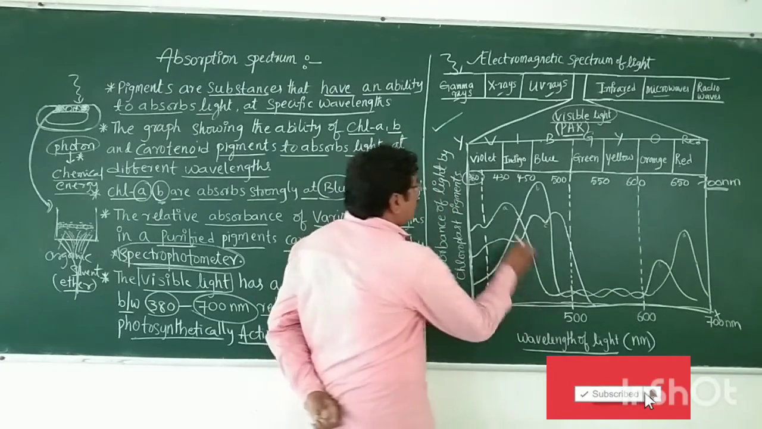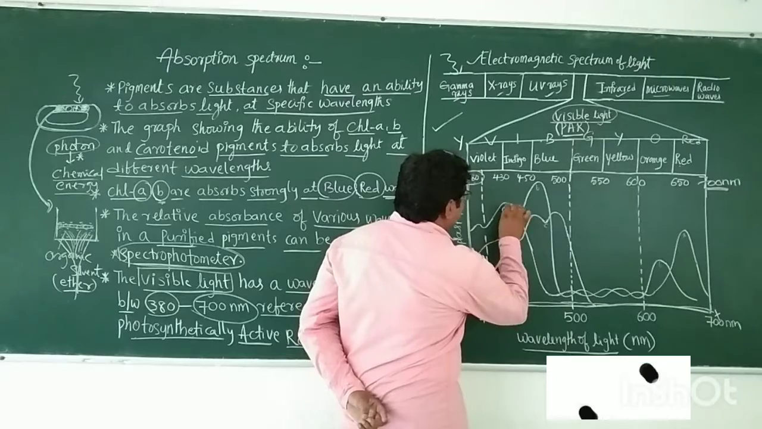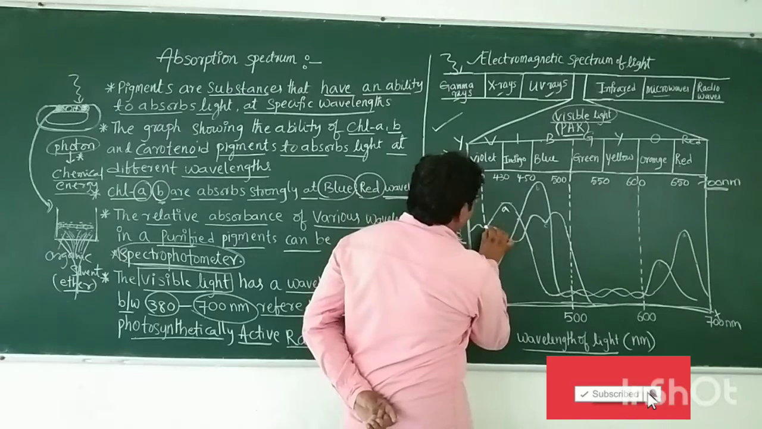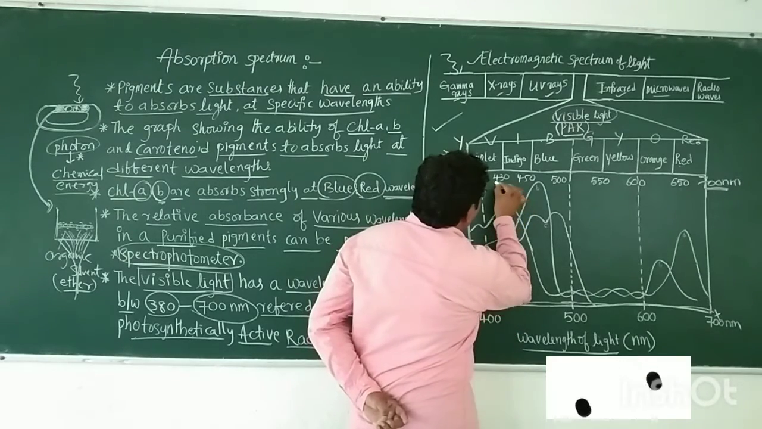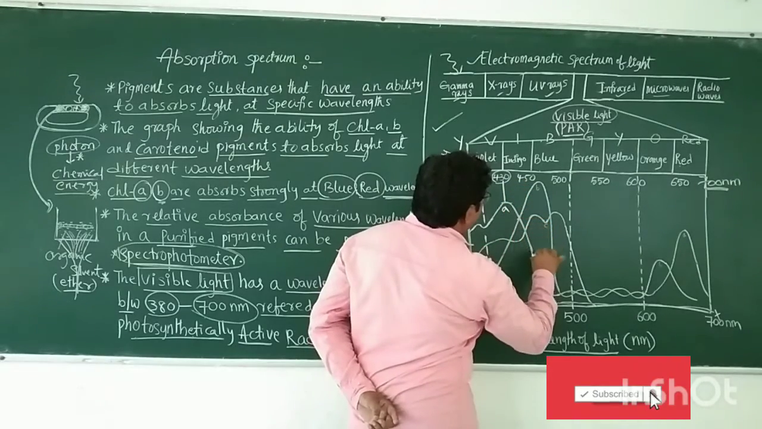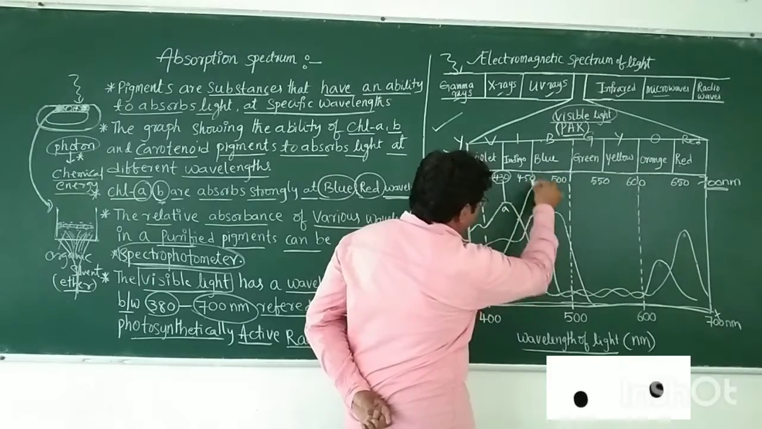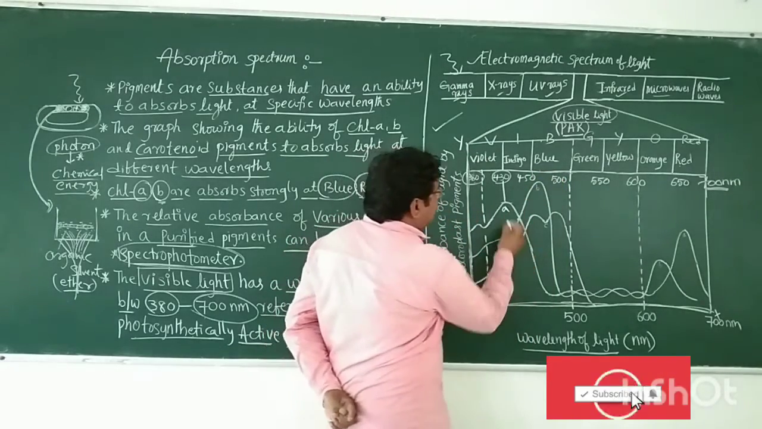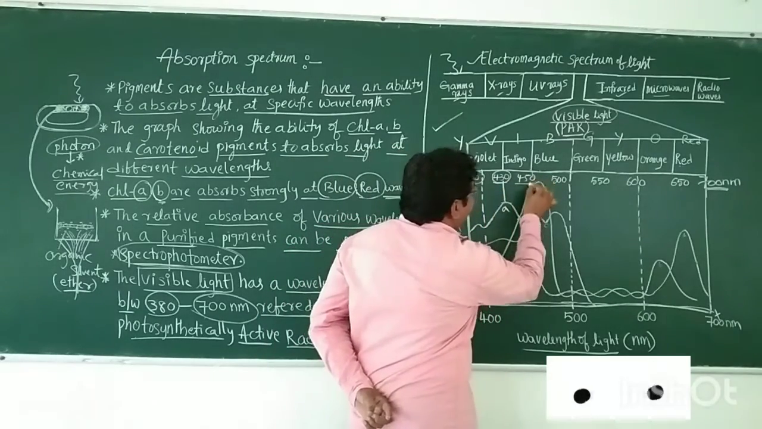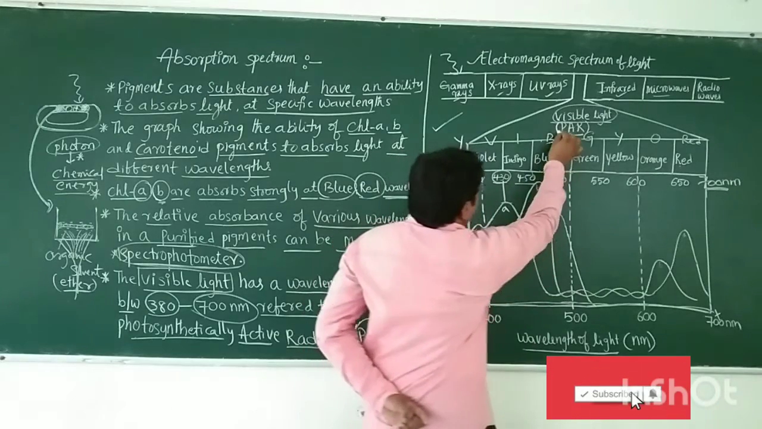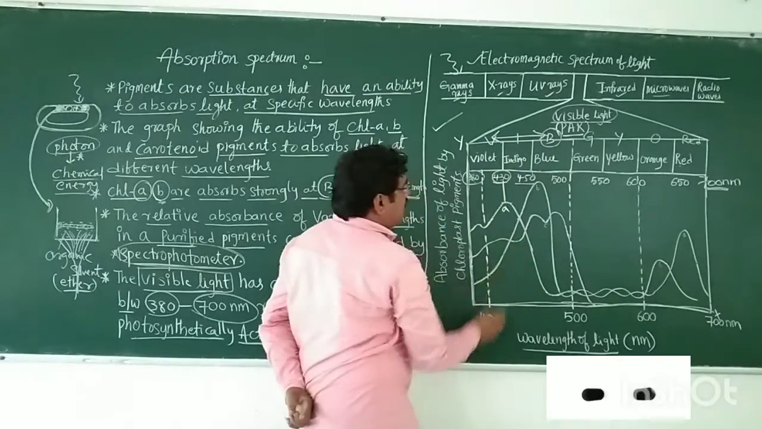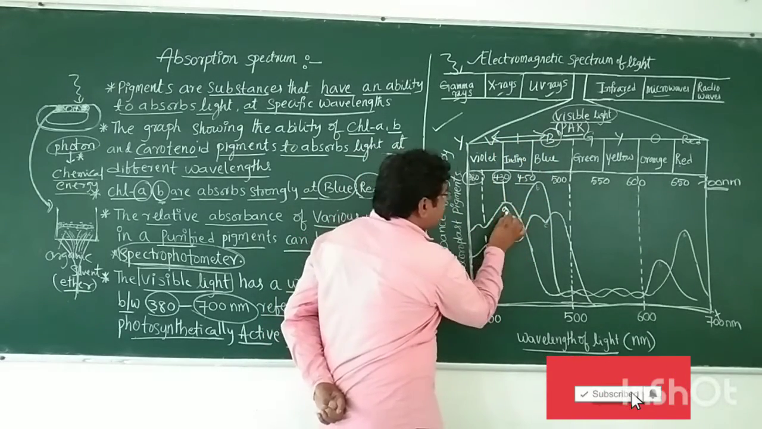First, you will take chlorophyll A. This is chlorophyll A. Chlorophyll A absorbs more light between 430 nanometers and 450 nanometers. In this wavelength, chlorophyll A absorbs more light in the blue region. So this is the blue region, and in this blue region, chlorophyll A absorbs.